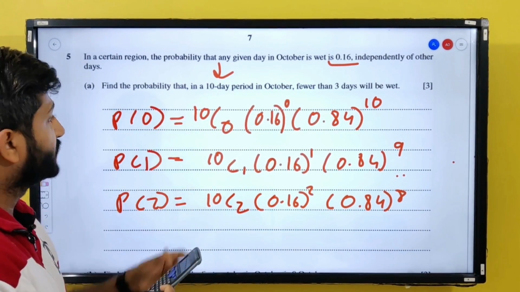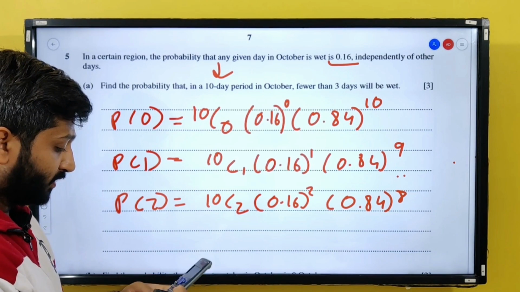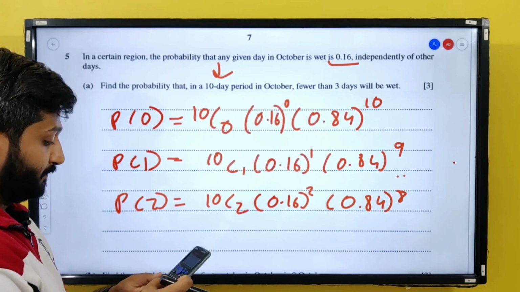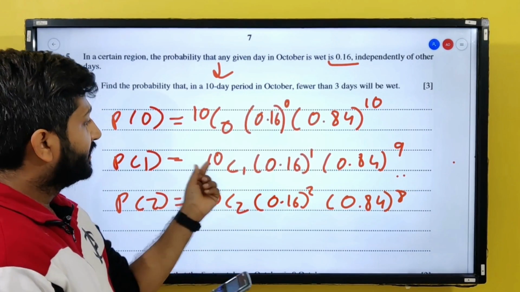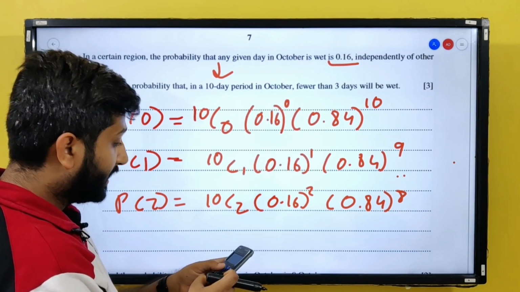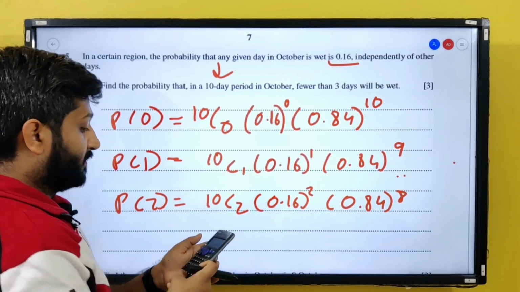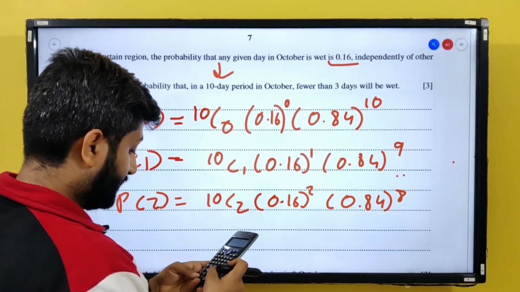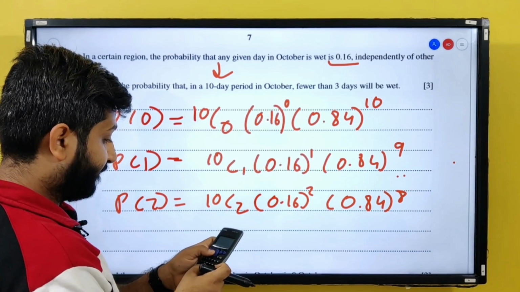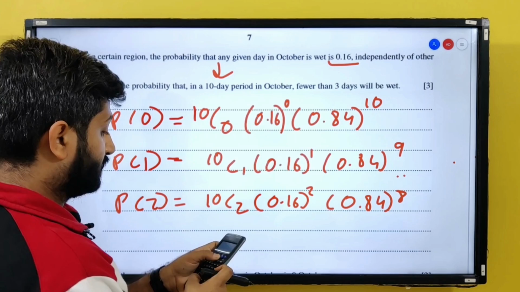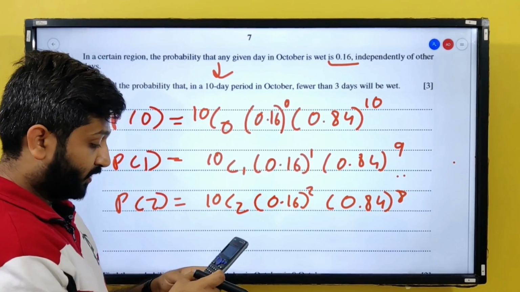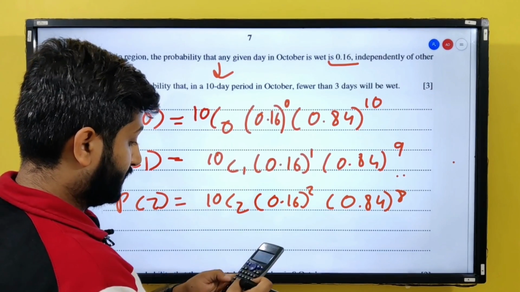Let me add this. 10C0 is 1, so 0.84 power 10, plus 10C1 is 10, which is 10 into 0.16 into 0.84 power 9, plus 10C2 into 0.16 square into 0.84 power 8.